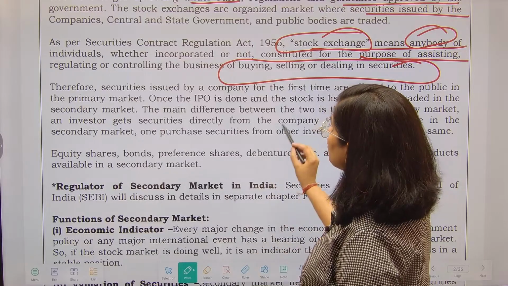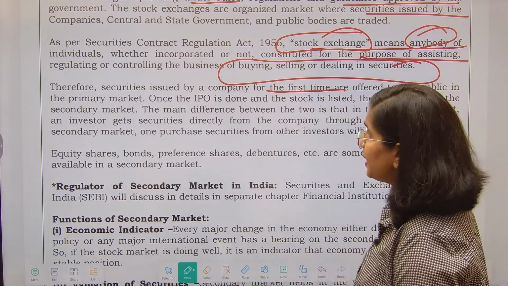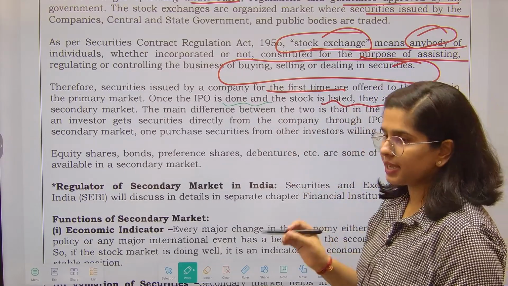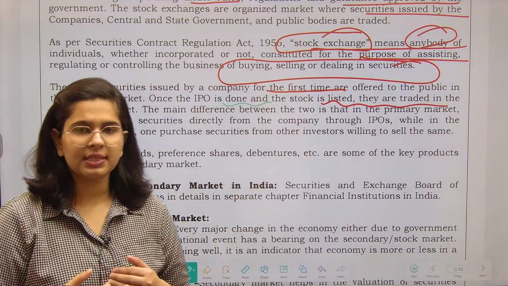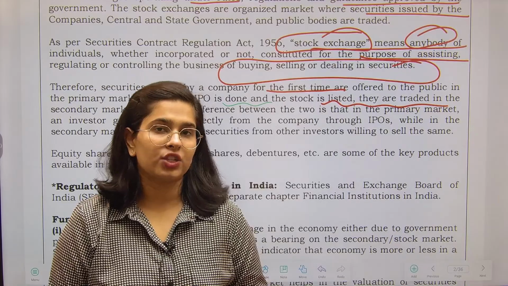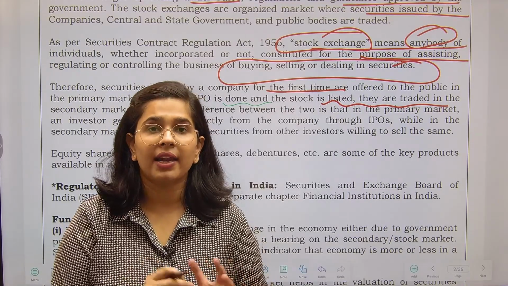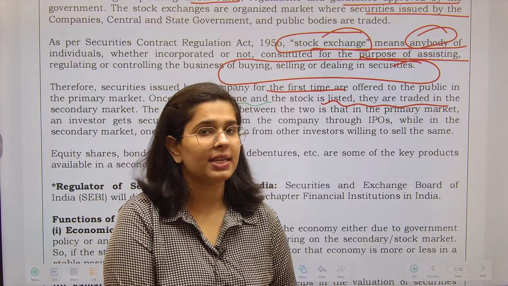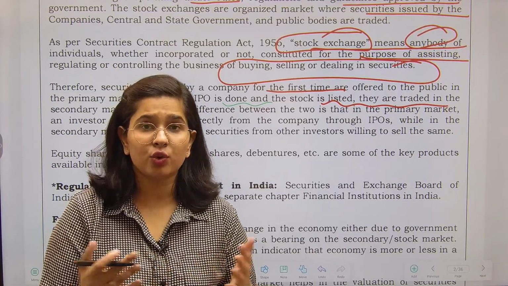Now securities issued by a company for the first time are offered to the public in the primary market. Once the IPO is done and the stock is listed, they are traded in the secondary market. Therefore there is a limitation that you have to list the securities on the stock exchange within a limited period of time. Why? Because we want to provide our investors with liquidity, so that if you have bought shares once, it is not that you are stuck. You can trade them as many times as you want.